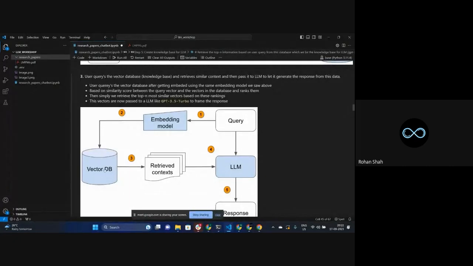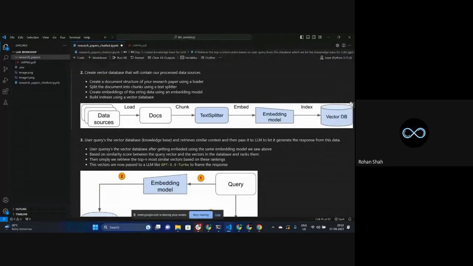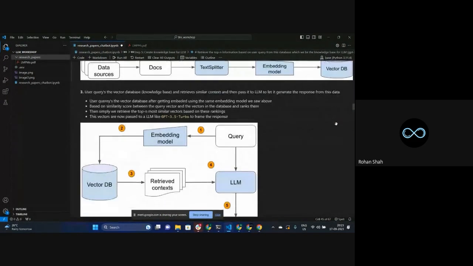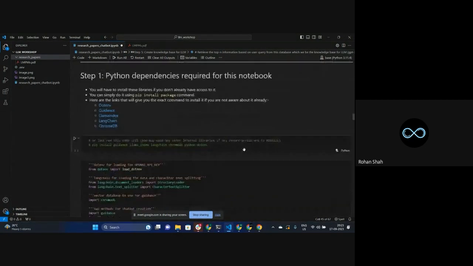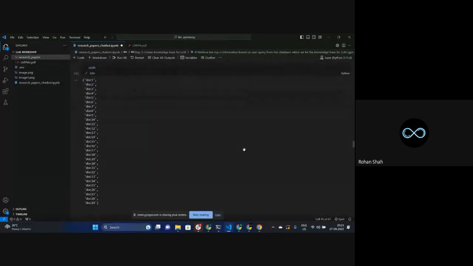I have to match the query that the user is giving me to this vector database, right? The step that we have done so far is storing the information in our vector database. Now we need a query from the user and try to match which of all the things that we have generated inside the vector DB is matching with this query.